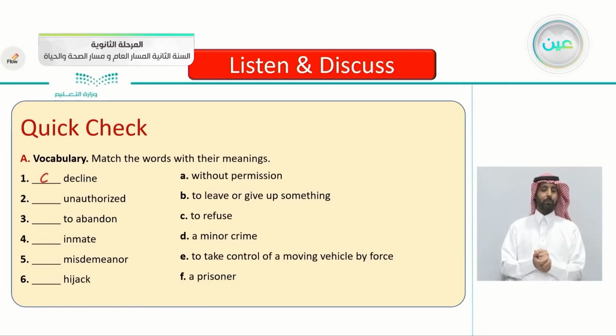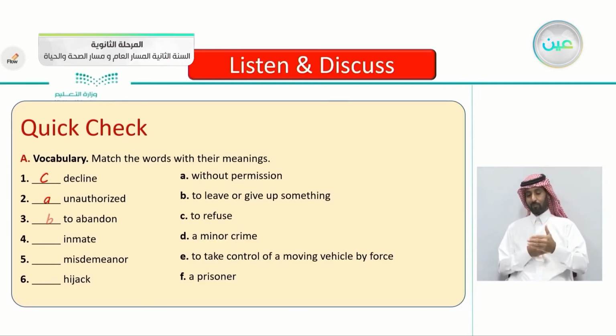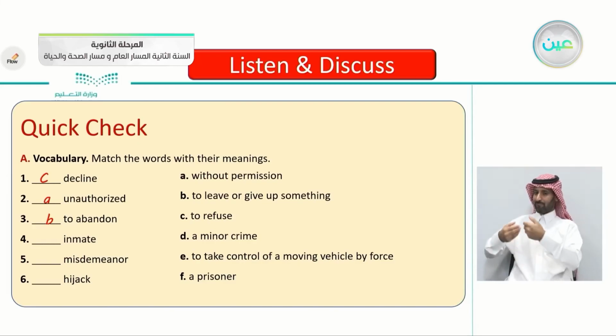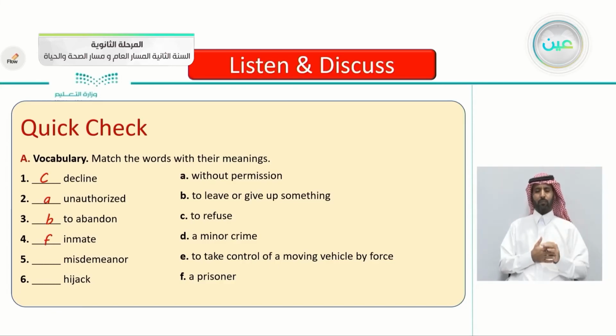So the first one, number 1. Very good. Decline. Decline is the letter C, to refuse. He wants to use the card. It was declined. Unauthorized. Number 2. Very good. The letter A, without permission. Unauthorized, without permission. Abandon. You know the word abandon with B, to leave or give up something. To leave something is to abandon it. Inmate. Very good. It's the same as prisoner.